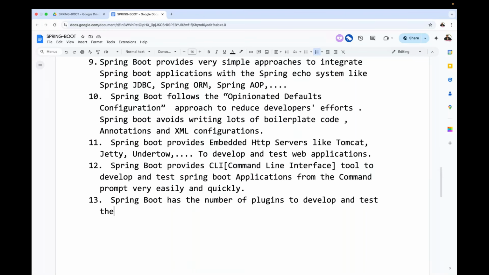Not mandatory. Without Maven also we can prepare Spring applications, just by adding jar files manually to our classpath. Maven is not mandatory.